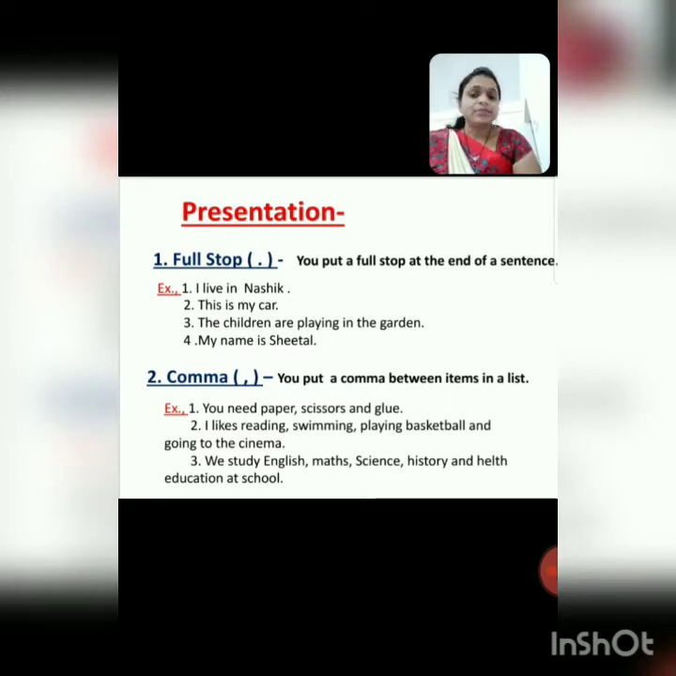Next sentence. The children are playing in the garden. This is a sentence, na? The children are playing in the garden. After garden, we have to put a full stop. Means we put a full stop at the end of a sentence. Next sentence is: My name is Shital. This is a sentence. Okay, my name is Shital. Full stop means where we have to put a full stop, we use full stop at the end of any sentence.